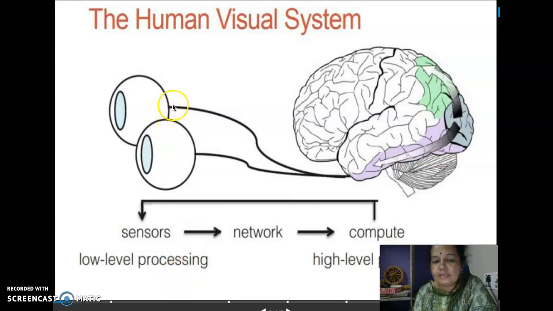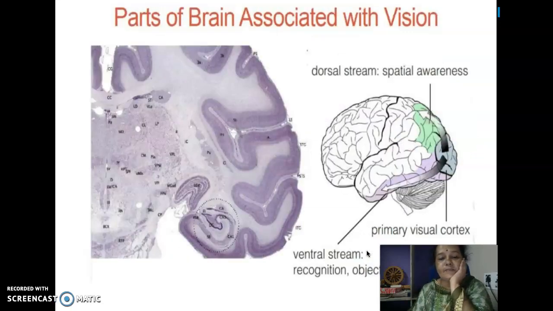The signals captured by the eyes are connected through neurons, that is the network of neurons. Via the network of neurons, it is connected to the brain where the actual processing computation happens, and that computation in the brain we refer to as high level processing.